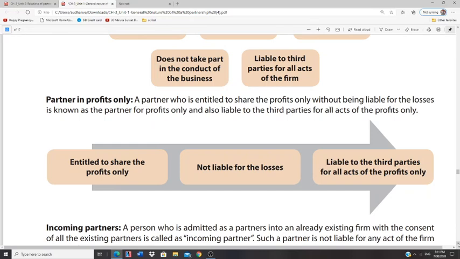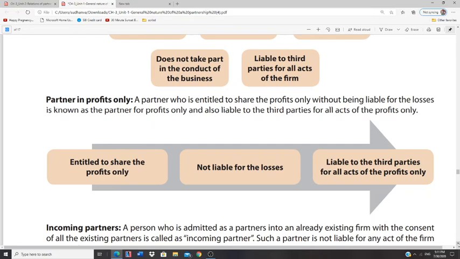In that case, A, B, C also automatically become parties to the fraud, and they also have to make good the loss. But in case of a nominal partner, even though D is a nominal partner, let's say B has indulged in fraudulent transactions, he will still be liable. Who? A, B, and D.